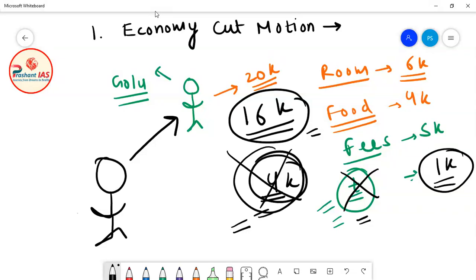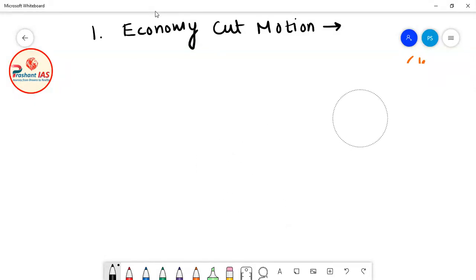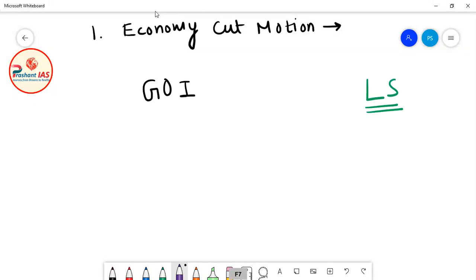So now we will apply the same concept on the Government of India, and then you will clearly understand the meaning. So friends, let's suppose this is Government of India and this is Lok Sabha. Now I told you that there are various ministries in Government of India. So now we will take the example of Home Ministry.